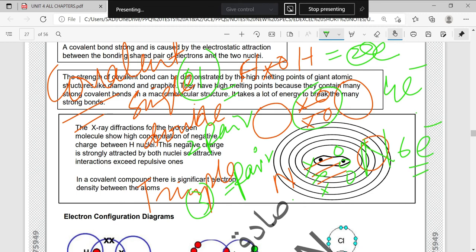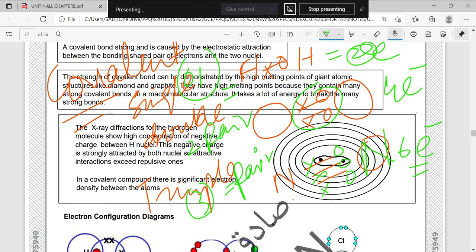So the main difference between the ionic and the covalent bond is that covalent bond is a sharing and ionic bond is a complete transfer of electrons. Meaning one element is losing the electron, the other element is gaining the electrons. While in the covalent bond, there is no such loss and gain. There is always a sharing of electrons.